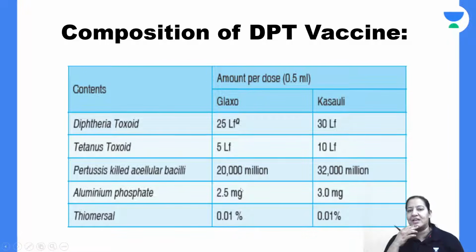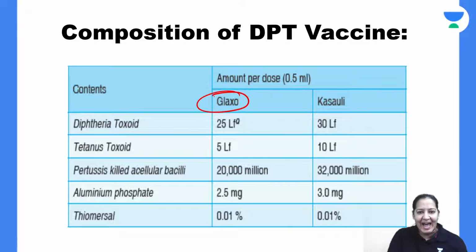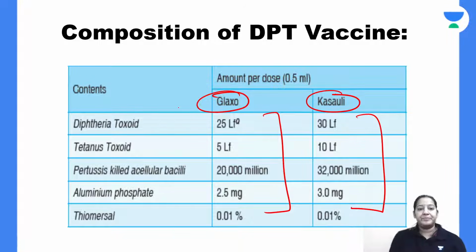Two brands of DPT are available. Now in the COVID vaccine we are having multiple brands. You may know, you were vaccinated by which brand? COVID Shield is there. There are various brands. So for DPT also two brands are available in the market. One is Glaxo, one is Kasoli. A little bit of difference in the composition is there.